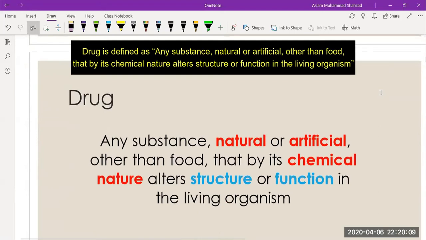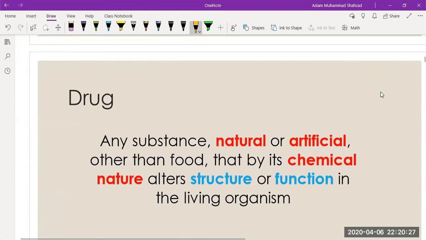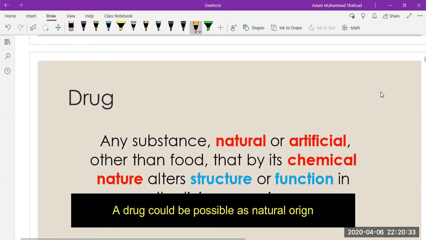A drug is defined as any substance, natural or artificial, other than food, that by its chemical nature alters the structure or functions in a living organism. So we are going to focus on the drug. It could be of natural origin, or it could be artificial.